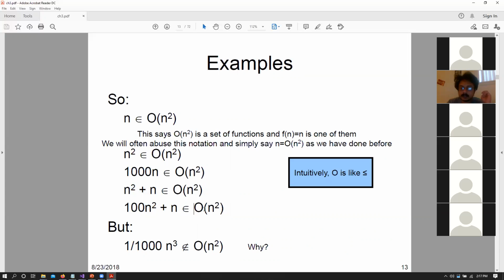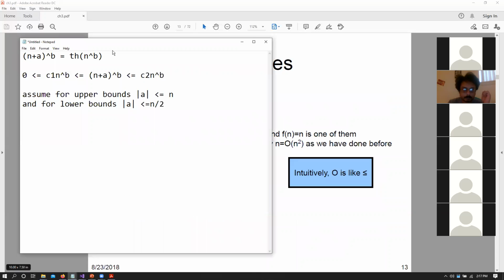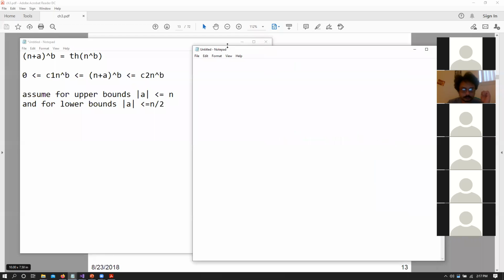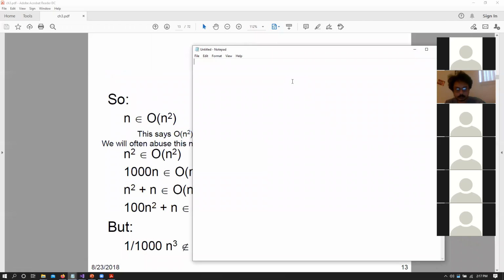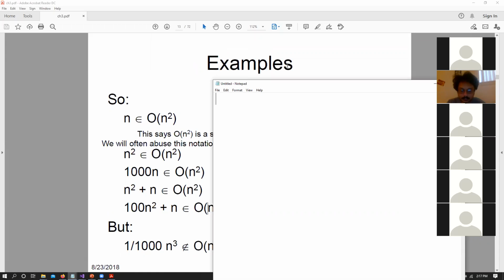We can always say that our n squared has a constant of 101. So we can always say that 100n squared plus n is always going to be smaller than